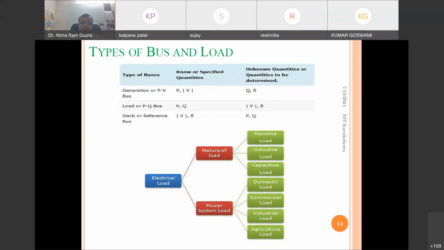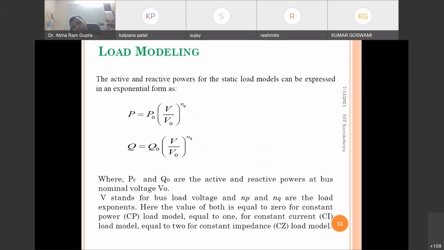Load bus PQ will be known and V and delta will be unknown, and slack bus P and delta will be known and P and Q will be unknown. Okay, so electrical load, as per the nature of the load, can be resistive load, inductive load, or capacitive load. As per the utilization, the power system load can be categorized, as we have seen in the earlier lecture, as domestic load, commercial load, industrial load, and agriculture load. So these can be as per the utilization.